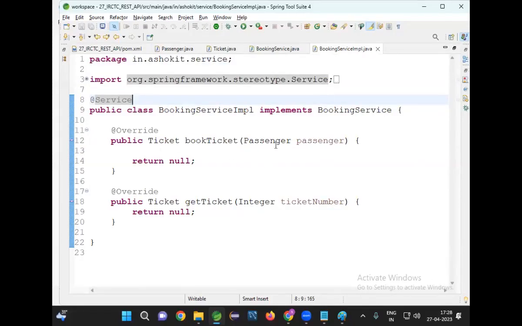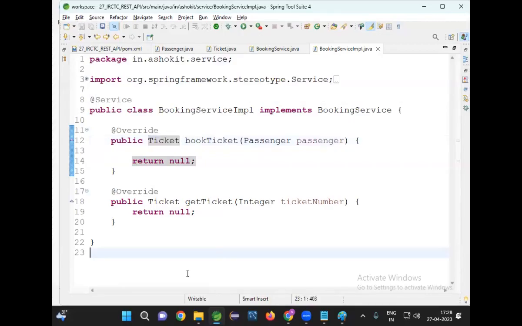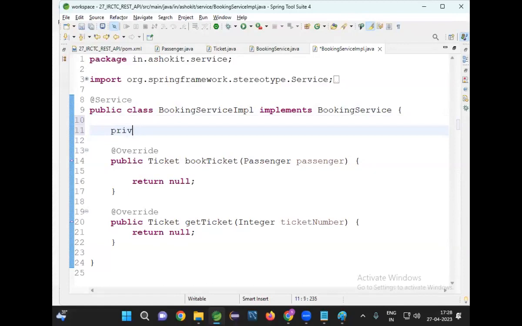Okay. I got passenger data as input. Then what do I need to return? I need to return ticket data. Okay. First of all, I will maintain one map, guys.